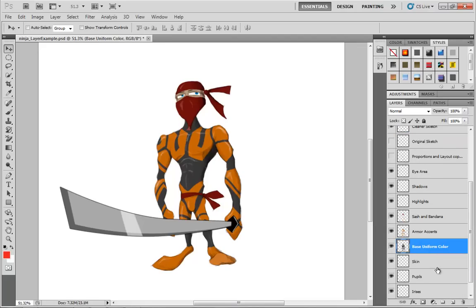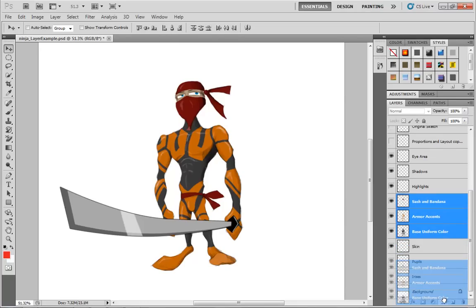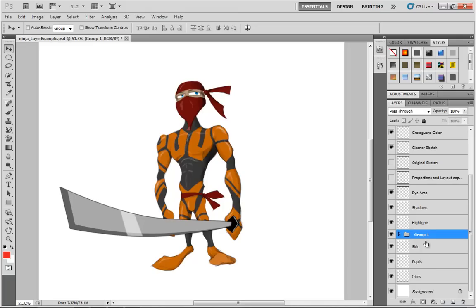So we have the base uniform color, we have the armor accents, and I'll go ahead and include the sash and bandana. And I'm going to drag these down into the group icon. Now, we saw this earlier when we were going over the user interface for the layers panel. We have a little group icon we can drag that down into, and those automatically get put into a group.